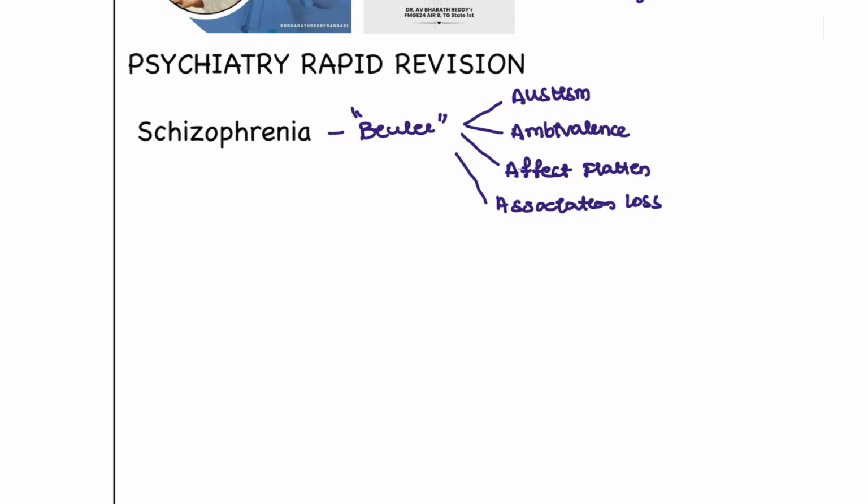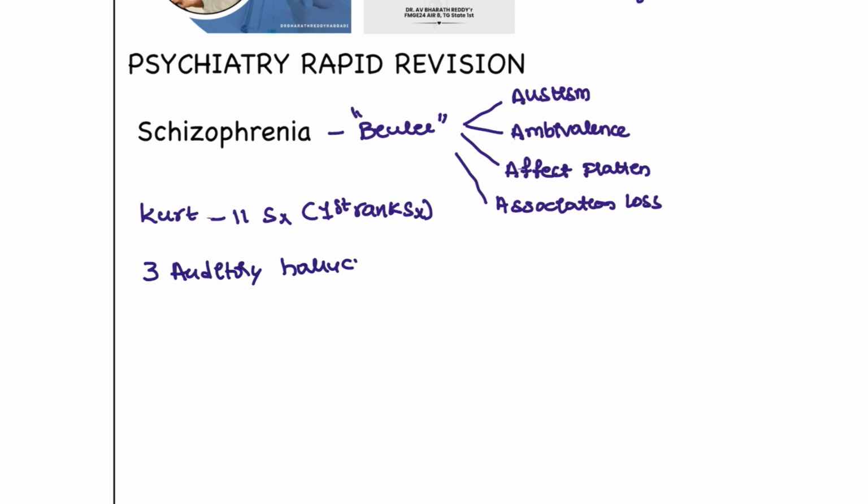After that discovery, another scientist came. His name is Kurt. So Kurt has given the 11 symptoms, and he said these are the first rank symptoms to diagnose. So what are these 11 symptoms, guys? Basically, there will be three auditory hallucinations. For example, first person, second person, third person, different hallucinations will be seen.